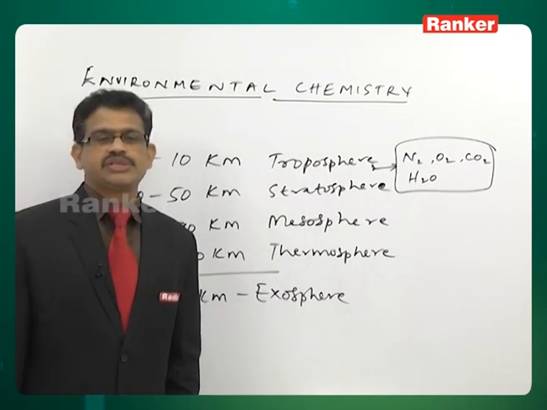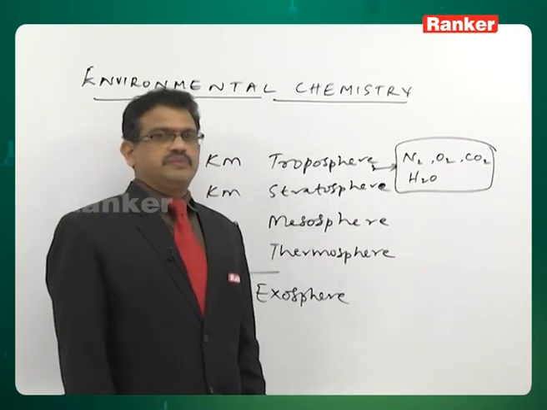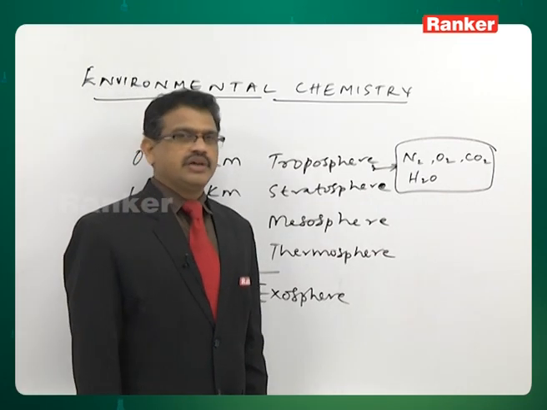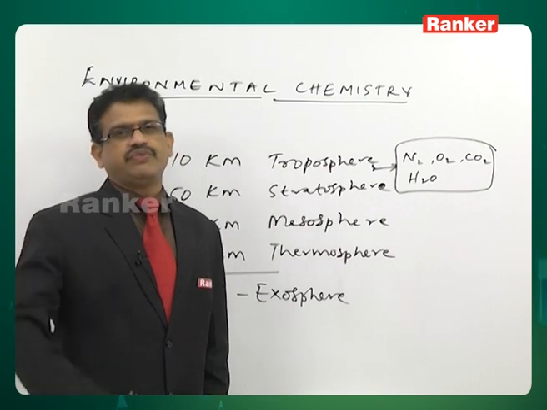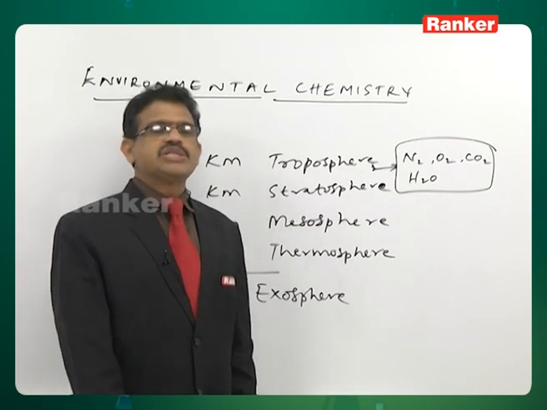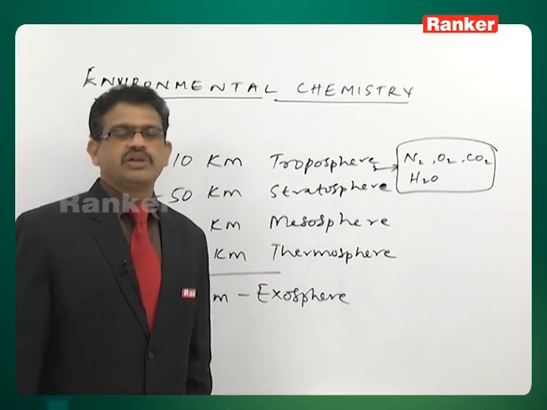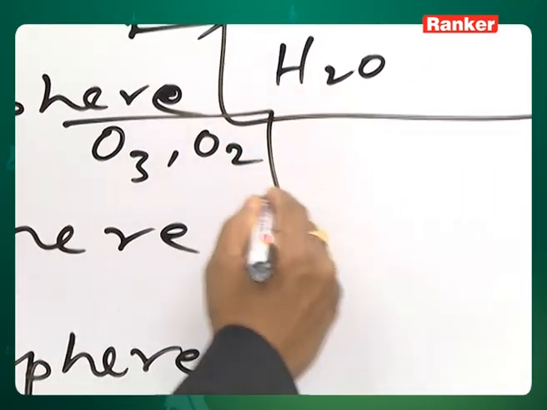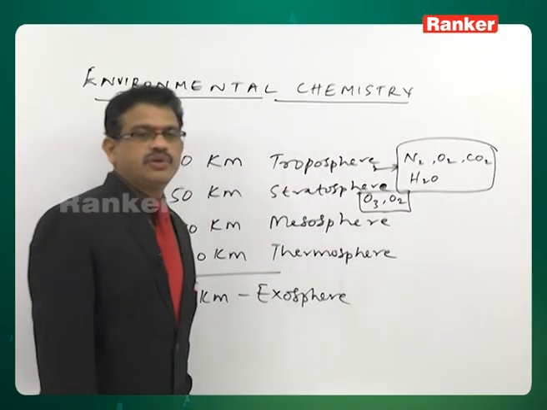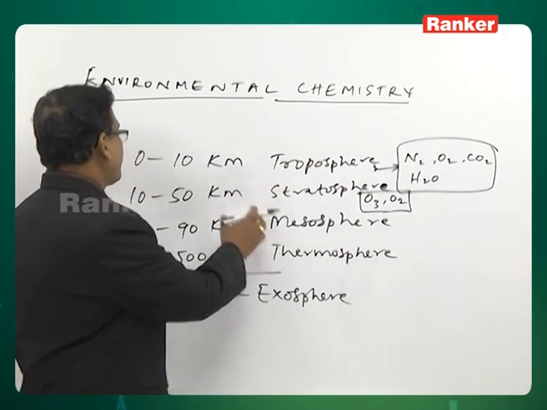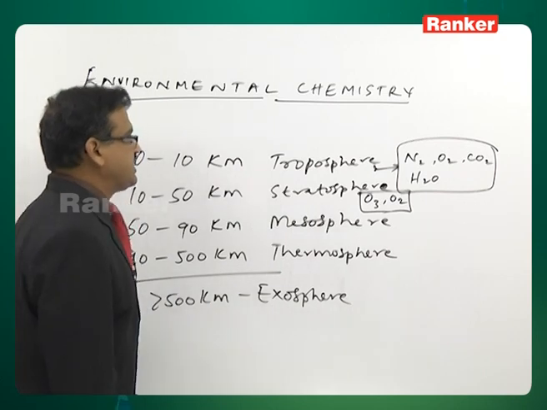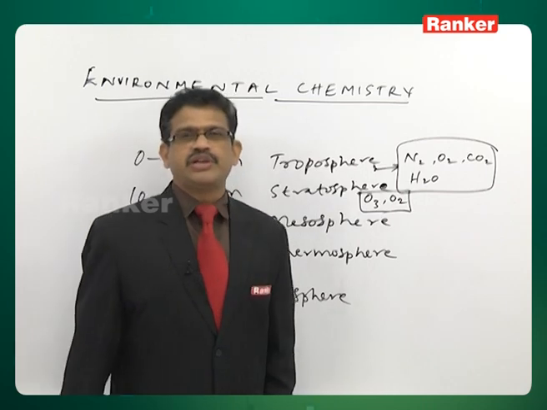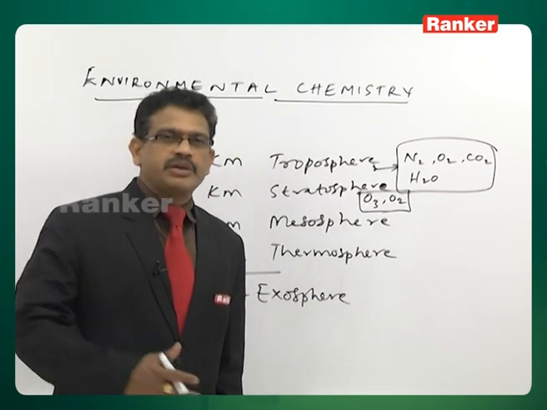Stratosphere ranges from 10 to 50 kilometers, with a temperature range from minus 56 to 2, and the main constituents in the stratosphere are mainly ozone and O2. These are the stratospheric gases.